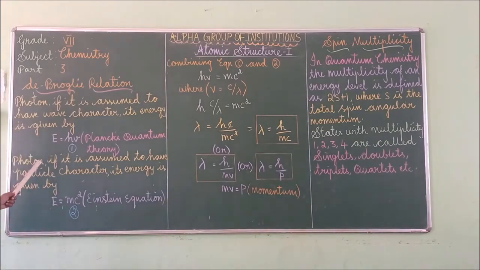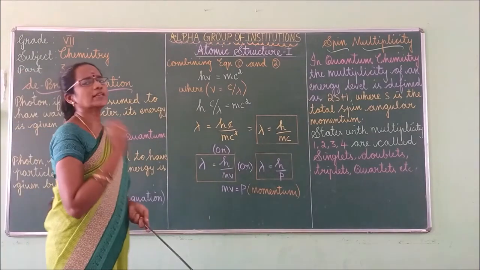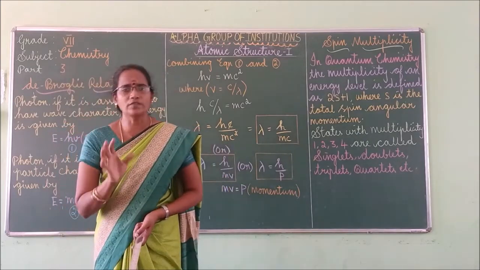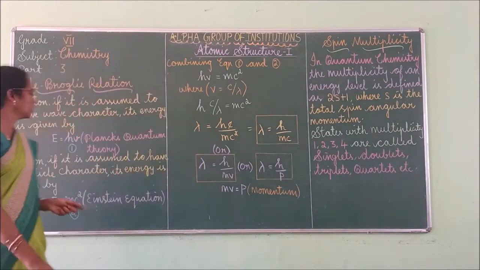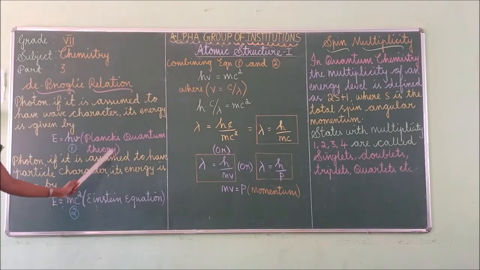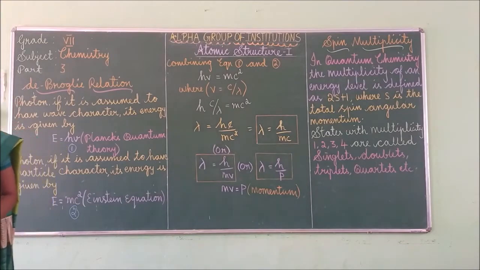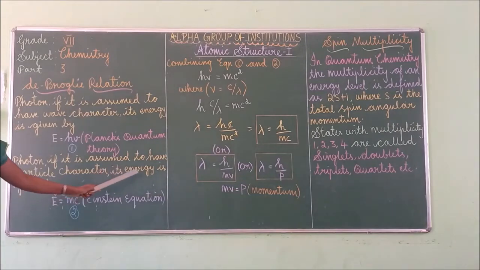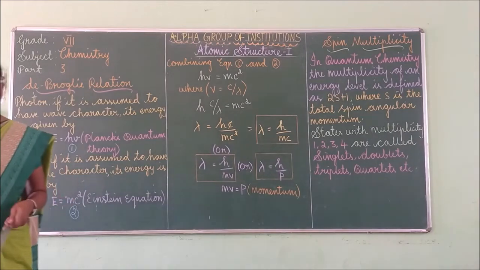Second one: a photon is the smallest amount of electromagnetic radiation, and the photon is always in motion. If it is assumed to have the particle character, then its energy is given by E is equal to mc square according to Albert Einstein's equation.